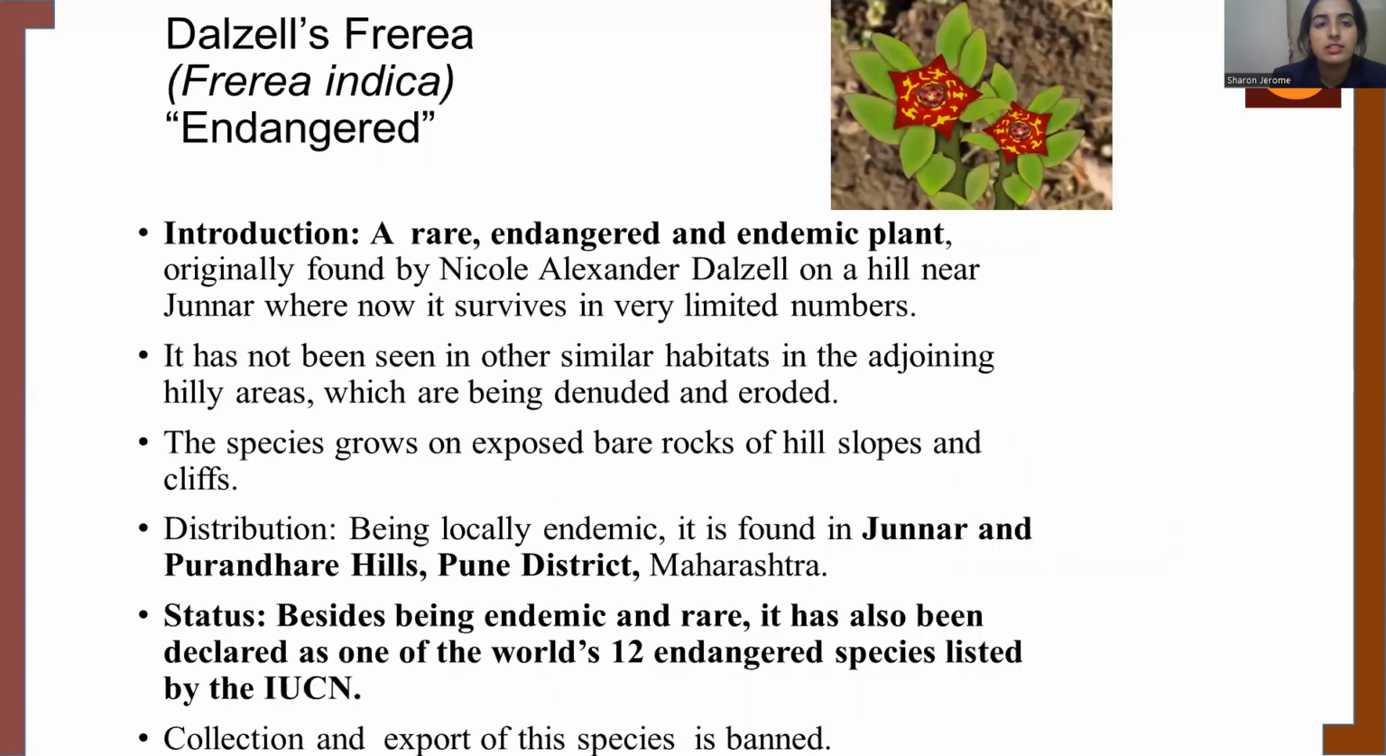The next is Dysolobium, which is a rare, endangered and endemic plant. It is found in the Junnar and the Purandar hills of Pune district, Maharashtra. Besides being endemic and rare, it has also been declared as one of the world's 12 endangered species by the IUCN. So the exporting or the collection of this plant is banned.